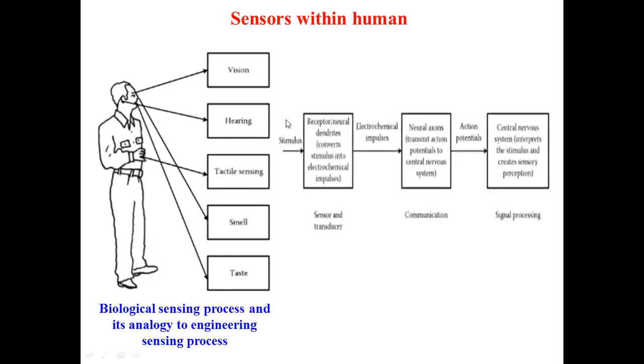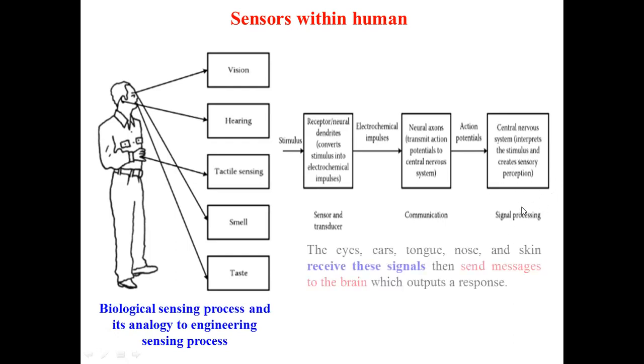Here, biological sensing processes and their analogy to engineering senses: we can say this is a sensor. With the help of the sensor, we have the stimulus, that is the receptor or neural dendrites, which convert the stimulus into electrochemical impulses. This is the work of sensors and transducers. These electrochemical impulses come in the neural axon, which transmits the action potential to the central nervous system. In our brain, the central nervous system interprets the stimulus and creates sensory perception,